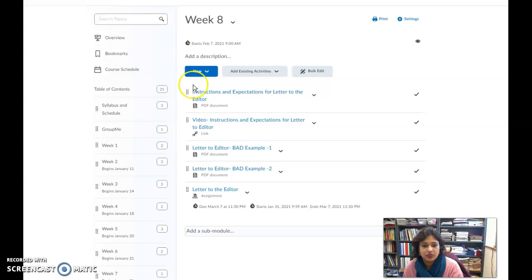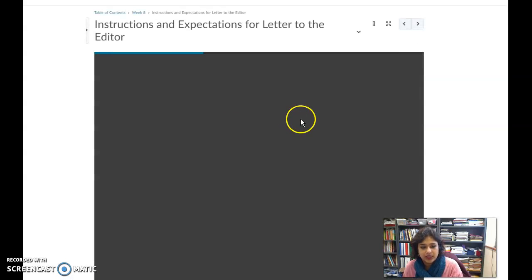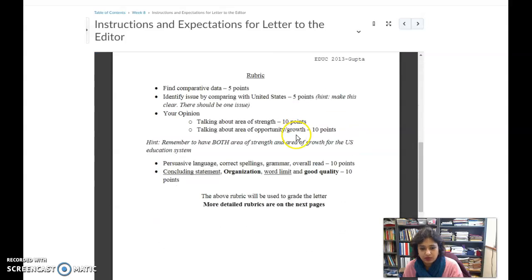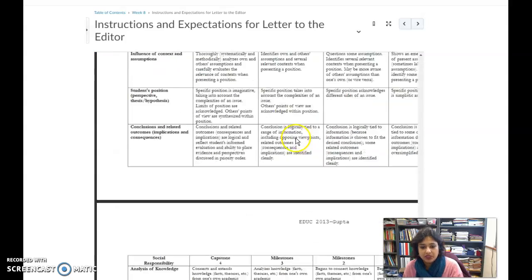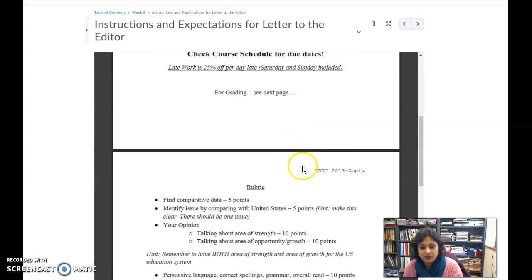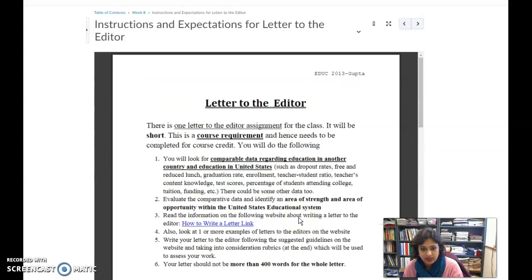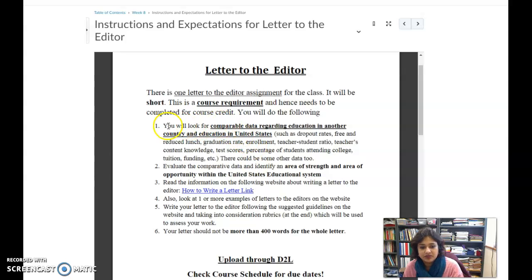This Watch Me First will be posted right at the top over here. Your instructions and expectations are right over here. You can see lots of rubrics. I use mainly this rubric to grade. This is a core course requirement. That means all school and society courses are doing this assignment. And then it gives you what you are comparing the education with, and there are other ideas over here.